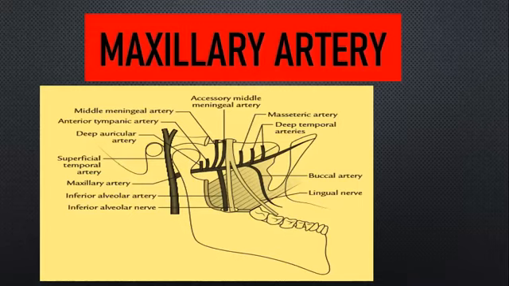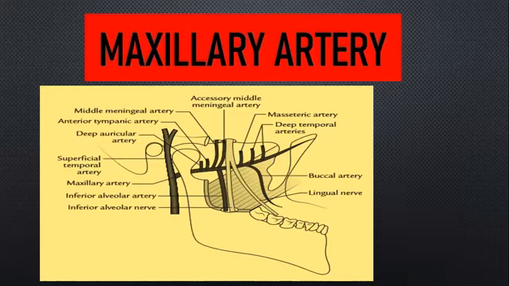We had two terminal branches of your external carotid artery. What are the branches? We had the superficial temporal artery and then your maxillary artery, which resulted from termination of the external carotid artery in your parotid gland. Of these two terminal branches, your maxillary artery is the largest. So the first point regarding the maxillary artery is, it is the largest terminal branch arising from the external carotid artery.